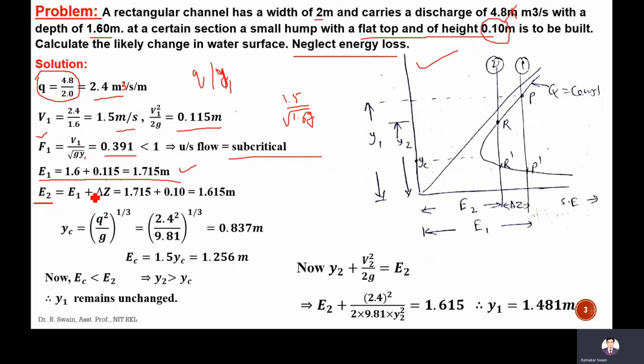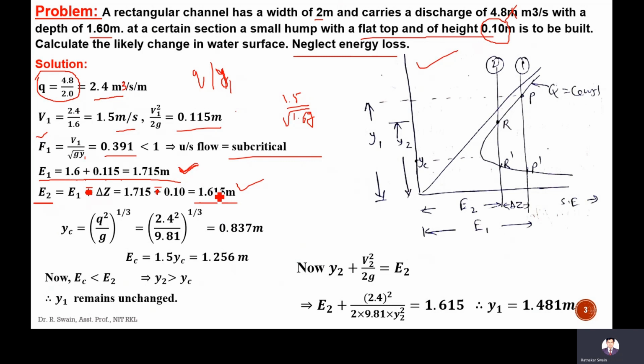So this E2 must be E1 minus delta Z, which is 1.715 minus 0.1, which is 1.615 meter. So this is the E2, this is the E1. Now we will check whether flow is possible or not.